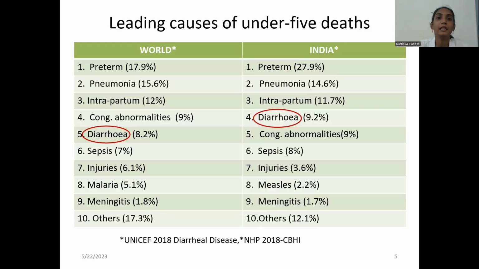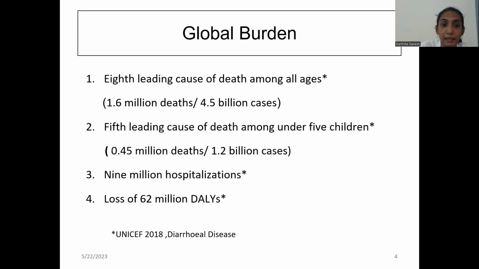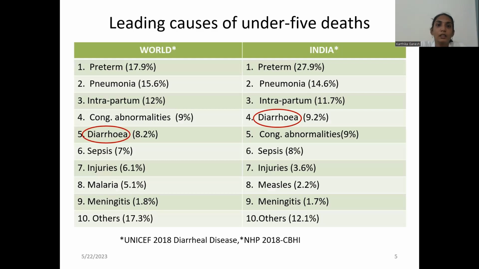So it is a leading cause of under 5 deaths. As we saw in the previous slide, it is the fifth leading cause of deaths among under 5 children. So these are the worldwide and India-wide causes of under 5 deaths. In the world, it is the fifth leading cause of death, whereas in India, it is the fourth leading cause of death.